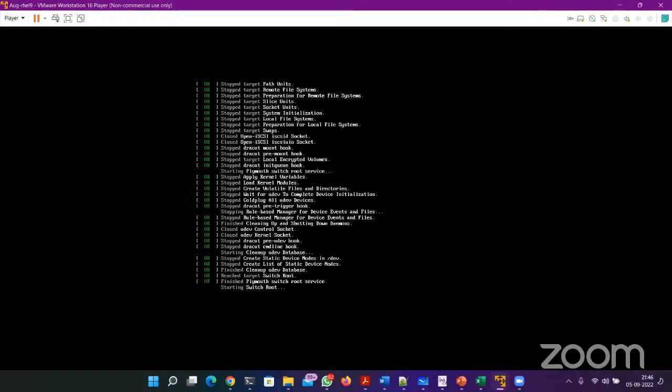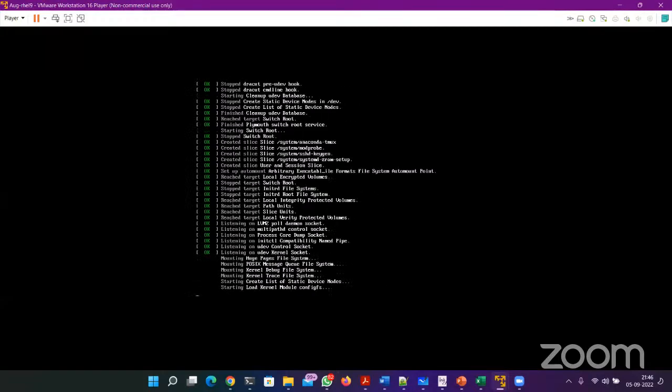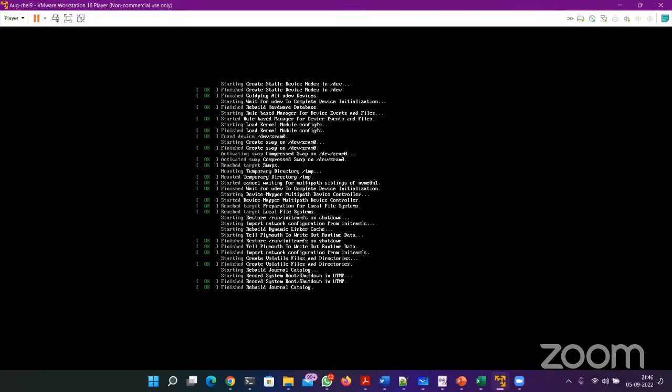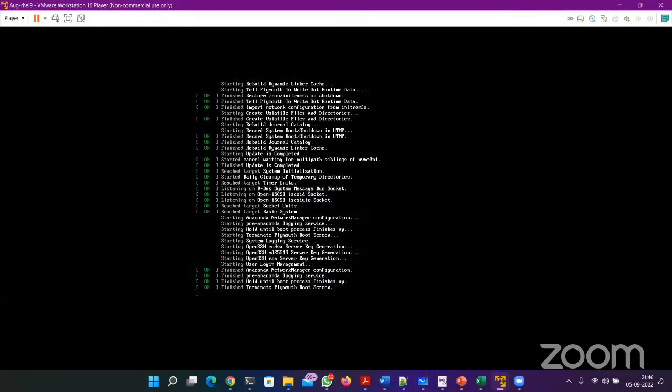If you're using the latest version of VMware Player, it will be an easy install. You don't have to select anything. The moment you start the virtual machine, it will initiate the installation part. After 15 minutes, your virtual machine will be ready.